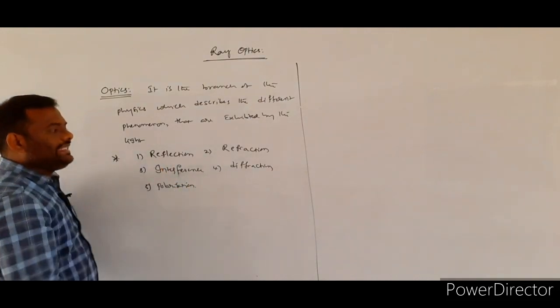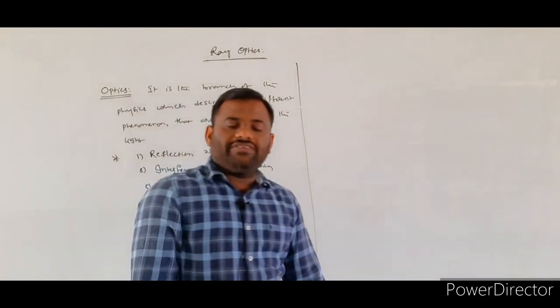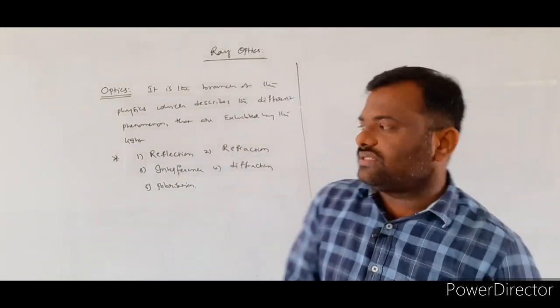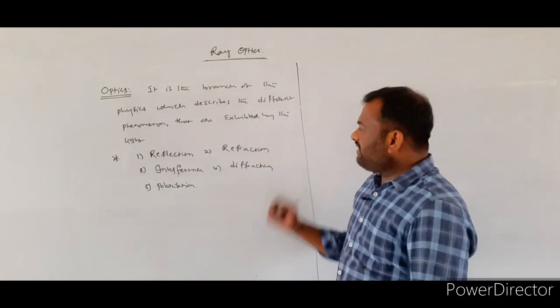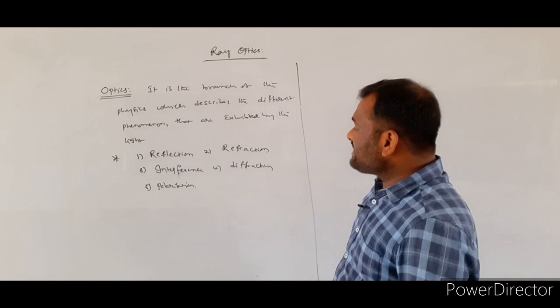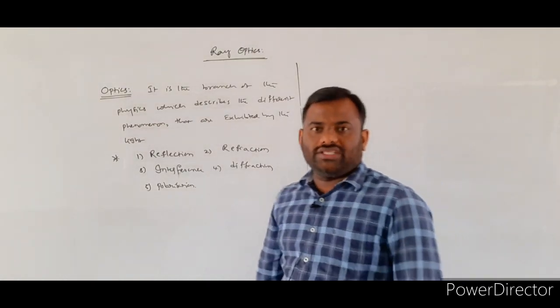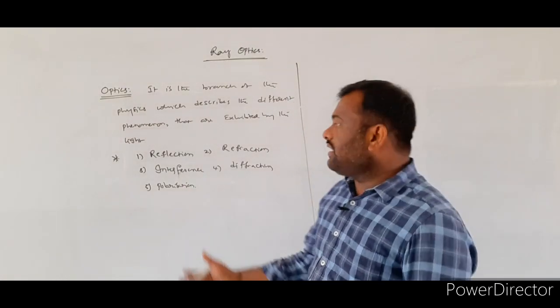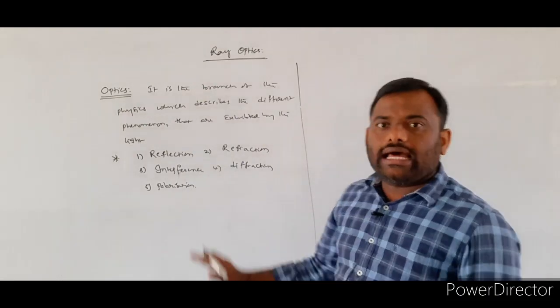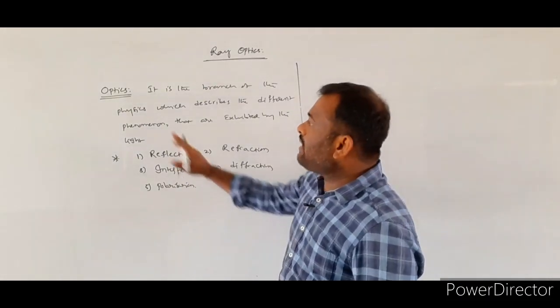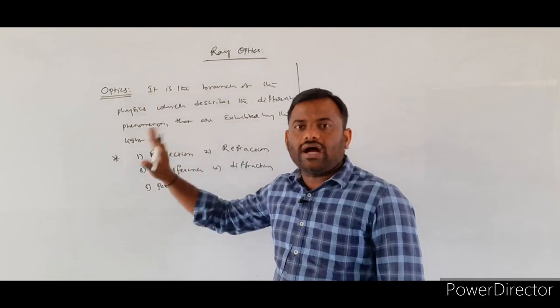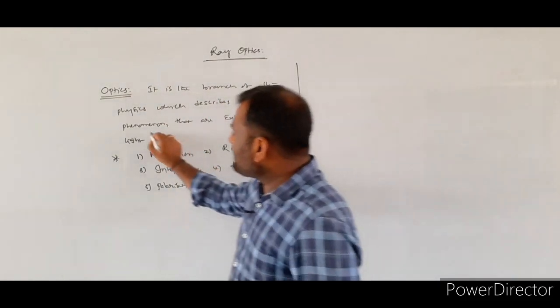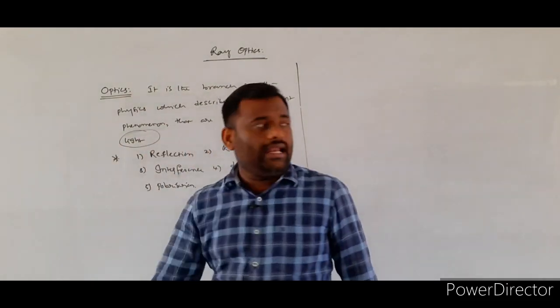So the light will be exhibiting mainly 5 different phenomena: reflection of the light, refraction of the light, interference, diffraction and polarization. So these are the different phenomena that are exhibited by the light, that are explained by the branch of physics that is called optics.